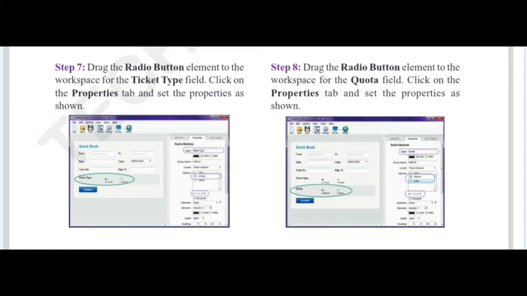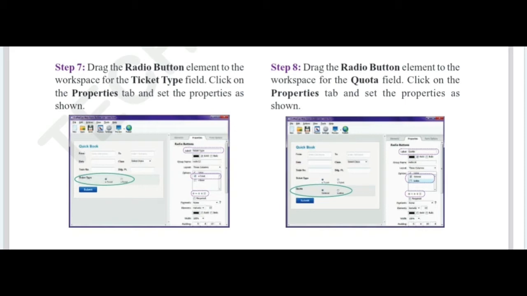So why are we using the properties window? For changing its default name. As per our requirement, we have to give the property name in the properties window, and other properties like back color or some designing properties are also there. You can change it as per your requirement or need. Understand? So far we discussed step 7.